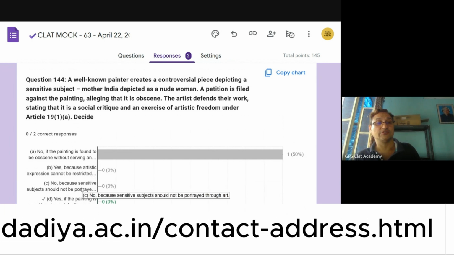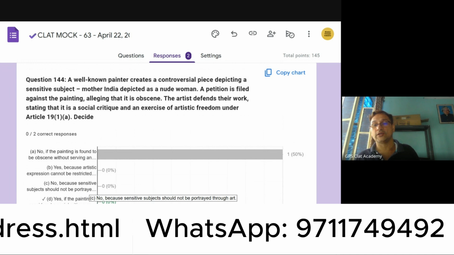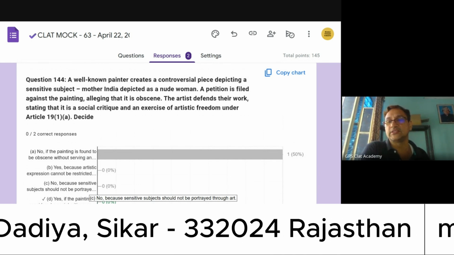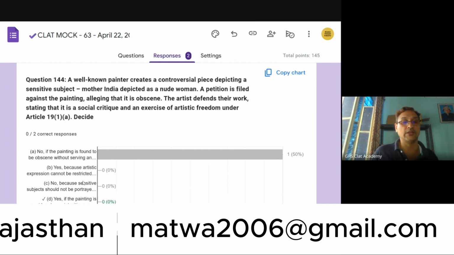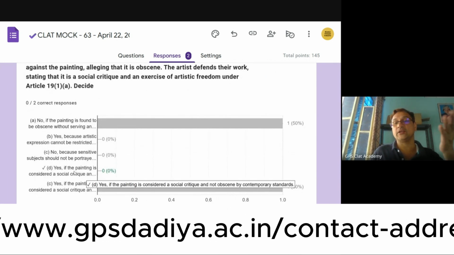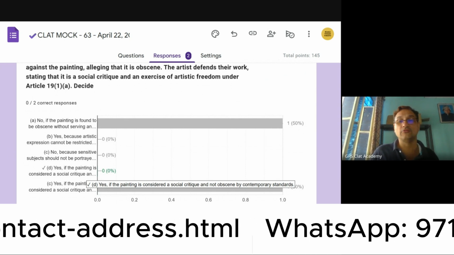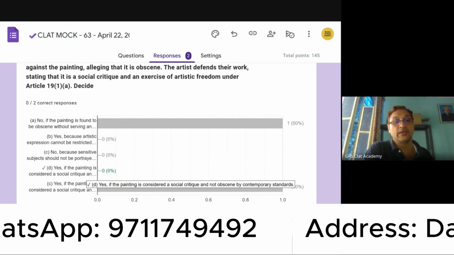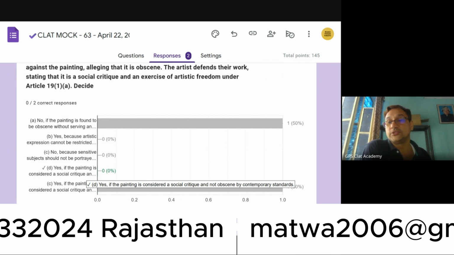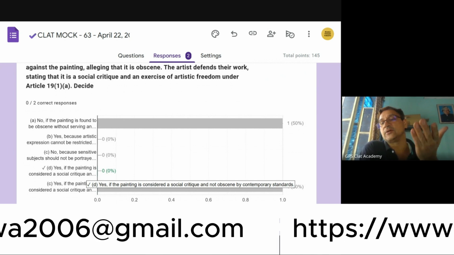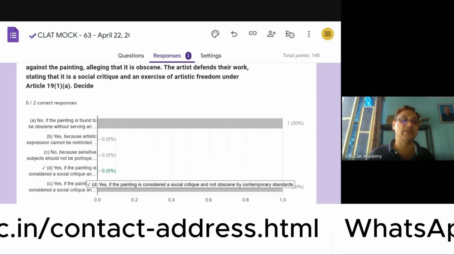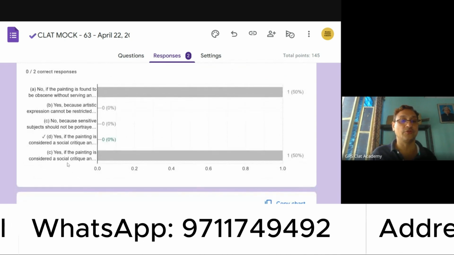No, because the sensitive subject should not be portrayed through art. That is not the point. The point is how do we interpret the decency and morality as enshrined in the Constitution? Whether the interpretation that we give is upheld in the painting or it is not upheld in the painting. How the interpretation applies to the painting. Yes, if the painting is considered a social critique and not obscene by contemporary standards, that is the interpretation that has actually been provided to the expressions decency and morality in the Article 19 Clause 2 of the Constitution.